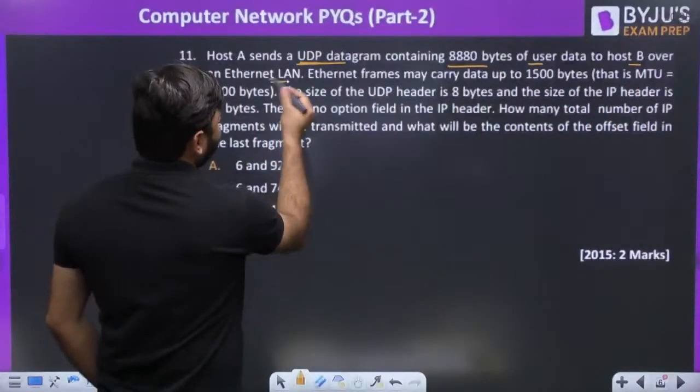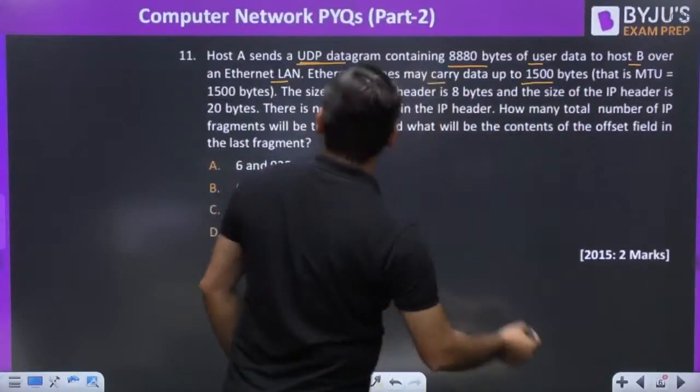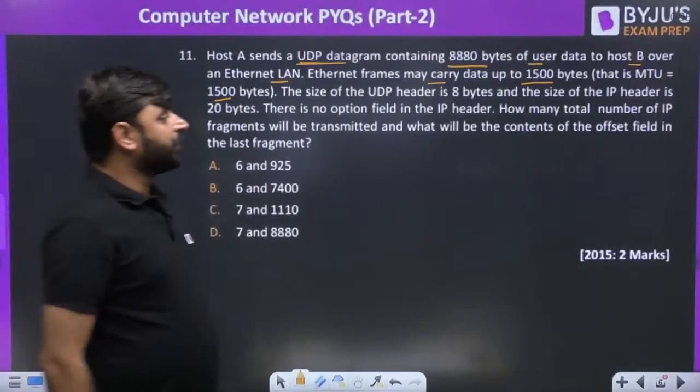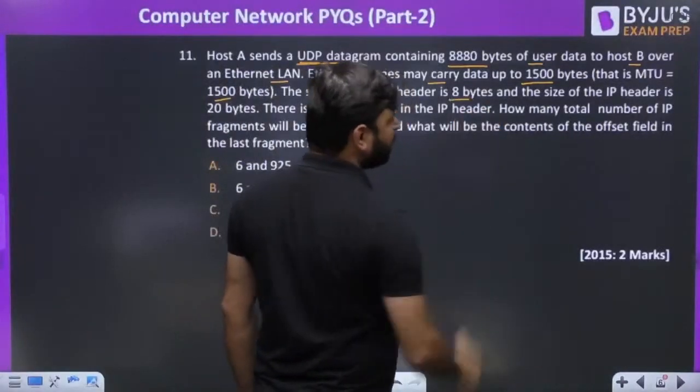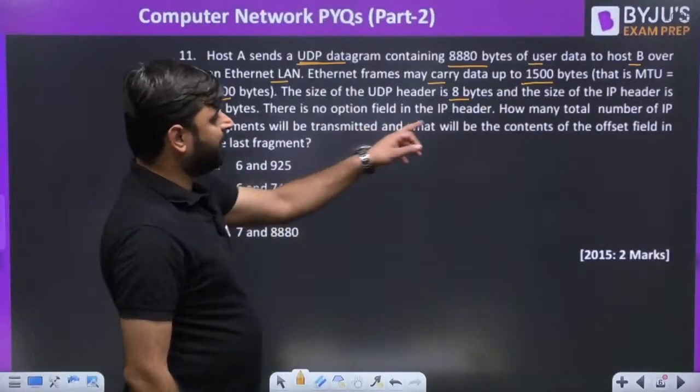Over Ethernet LAN, Ethernet frames may carry data up to 1500 bytes. That is, MTU equal to 1500. MTU is given as 1500 bytes. The size of the UDP header is 8 bytes, and the size of the IP header is 20 bytes. There is no option filled in the IP header.